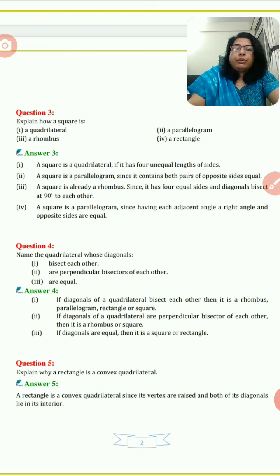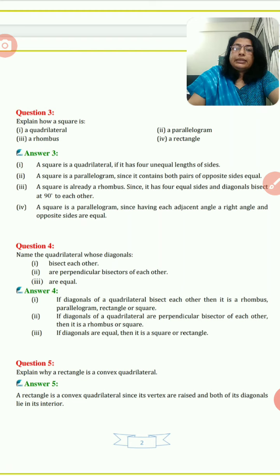Now in question number 4, name the quadrilateral whose diagonals bisect each other. Whose diagonals bisect each other. So for that you can say the answer as rhombus, parallelogram, rectangle and square. All types of parallelogram you can say have their diagonals bisecting each other.